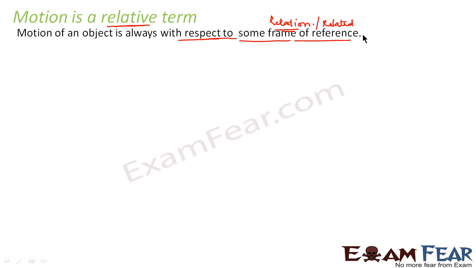When I say some frame of reference, what do I mean? I mean to say, whenever I talk of motion of any object, suppose I talked of the moving blades of the fan, the blades of the fan were moving with respect to something. So whenever we say some object is in motion, we say that the object is in motion with respect to some other object. Now that some other object with respect to which we define the motion of another object is known as the frame of reference.